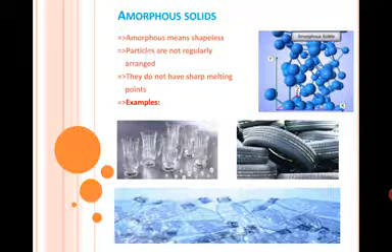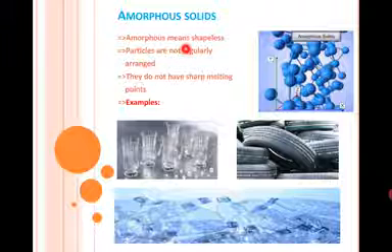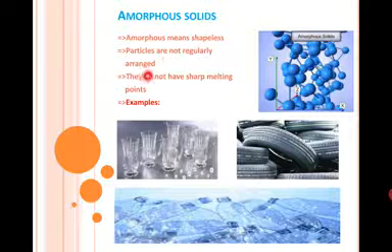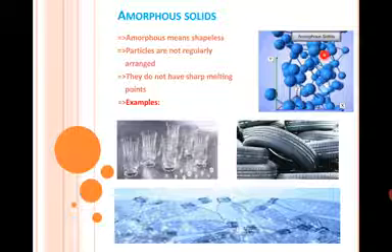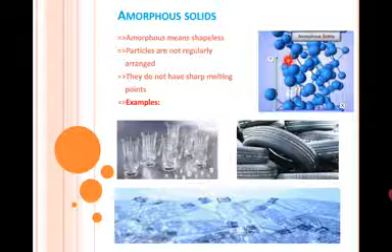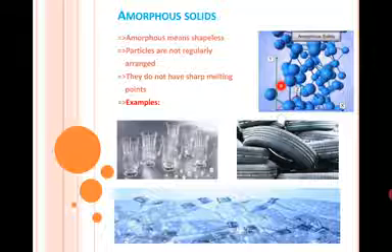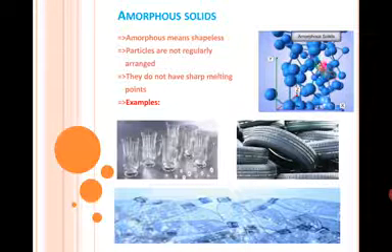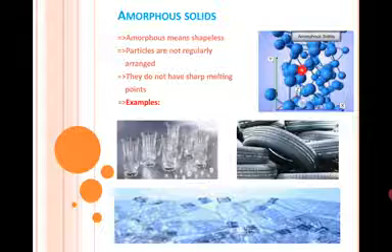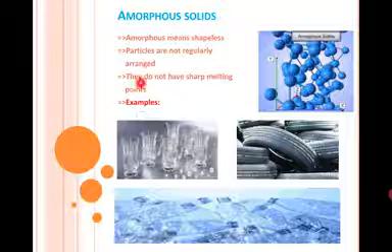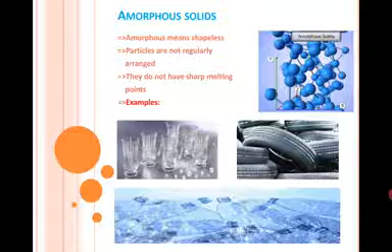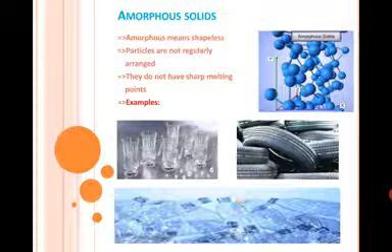Next is amorphous solids. Amorphous means shapeless. This means particles are not regularly arranged. In this picture you can see that the particles of the amorphous solids are not arranged in X, Y and Z axis. Their shape is irregular. They do not have sharp melting point. For example, glass, rubber and plastic.